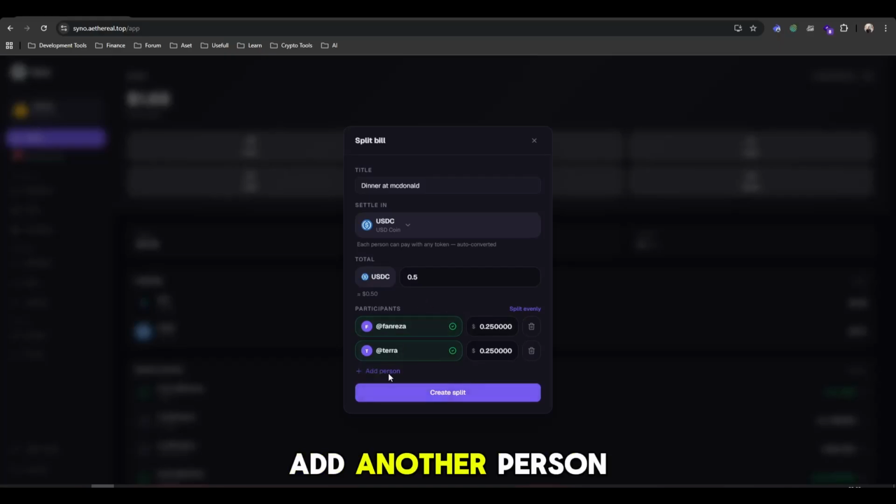You can always add another person, or you can always delete the person, but for split you need at least 2 participants. If you only need one participant, just use the request feature. Split bill is for splitting among more than 2 people. Okay, so let's create the split.